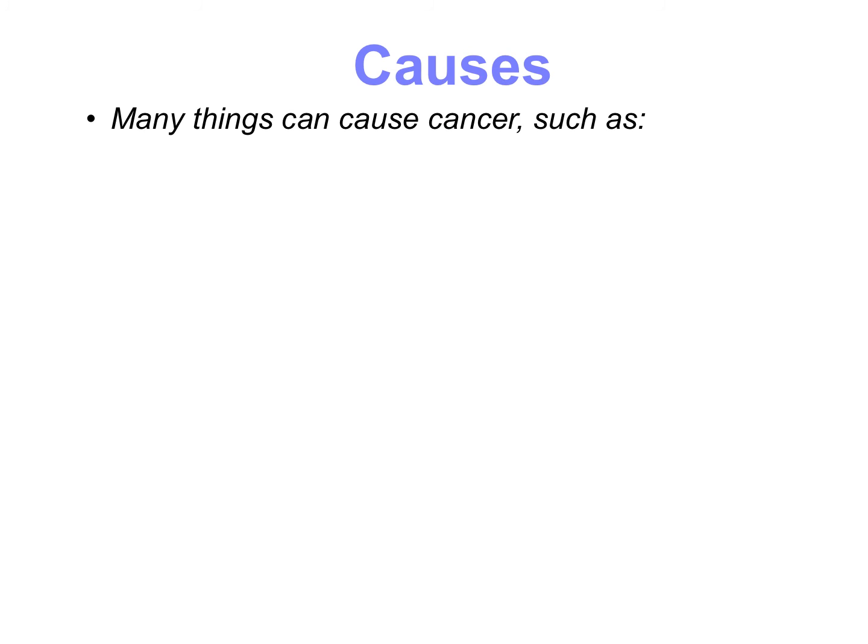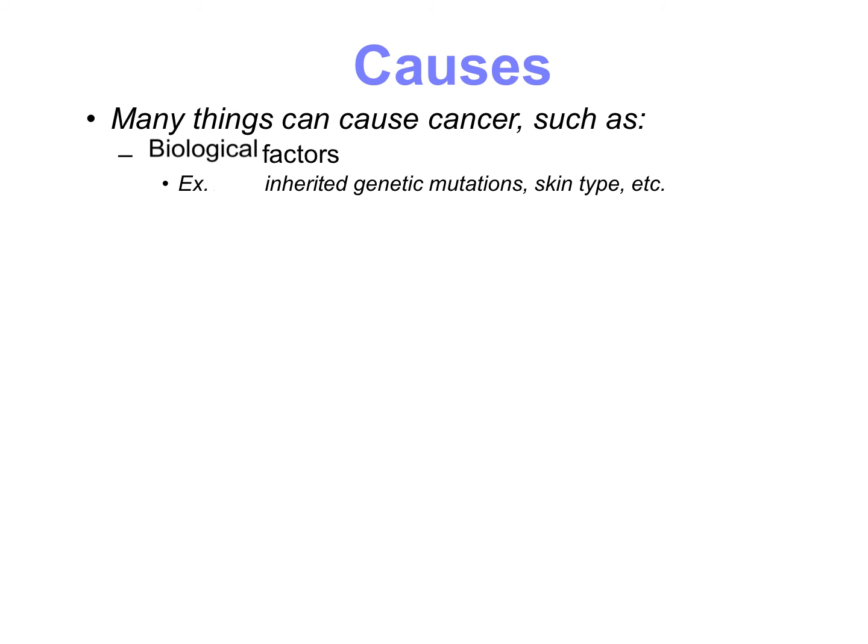So we often hear of this word cancer and we're scared of it, but let's talk about some of the things that can cause cancer so we can be better prepared to make choices throughout our life to prevent this from happening. So the first factor that we are going to talk about are called biological factors, and these are things like age, inherited genetic mutations, skin type, etc. So anything that is caused by your genetics is going to be a biological factor. These ones, for the most part, you can't really do much about, and it's just kind of luck of the draw whether you got good genes or not.